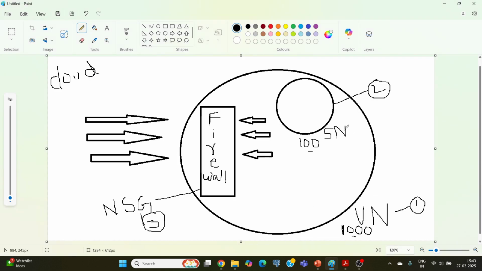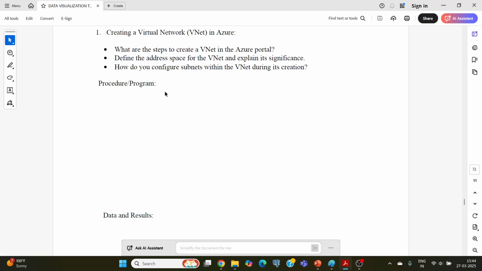So what we have done in this experiment is we have created a virtual network. We have logically partitioned this virtual network into one subnet, and also set up a firewall which protects my subnet from the outside traffic. Within this subnet I can have multiple virtual machines according to my capacity. I think it is 251, right? So 251 virtual machines can be deployed in this particular subnet.